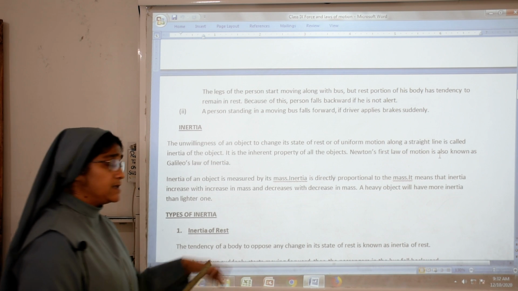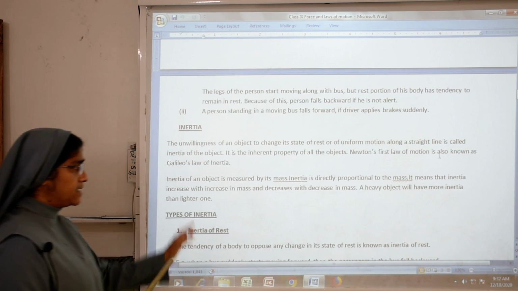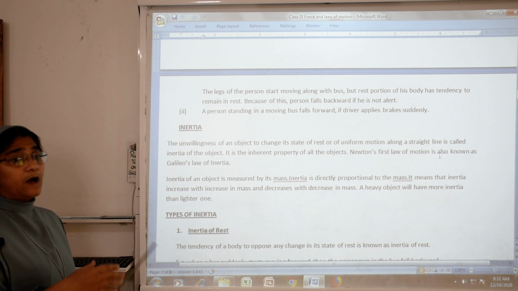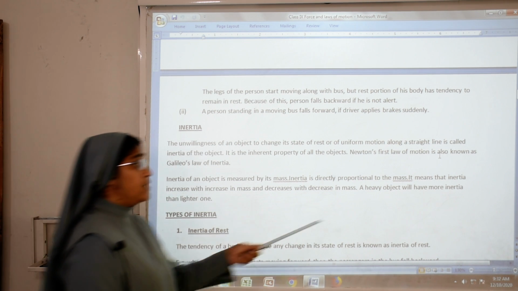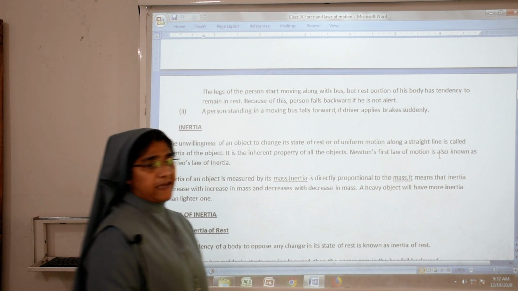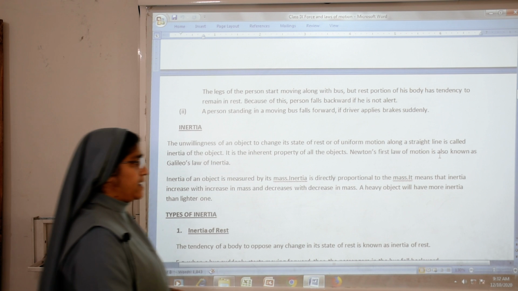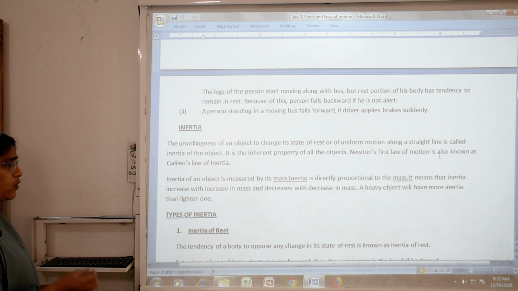If the mass decreases, the inertia decreases; if the mass increases, the inertia increases. A heavy object will have more inertia. Why does a heavy cube have more inertia? Because it is a heavy object. A heavy object has more inertia than a lighter object.